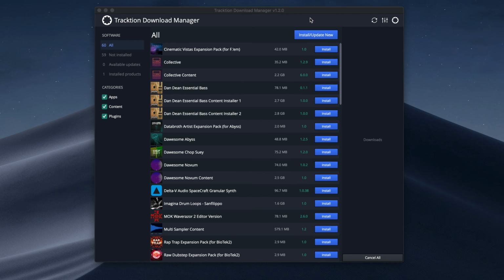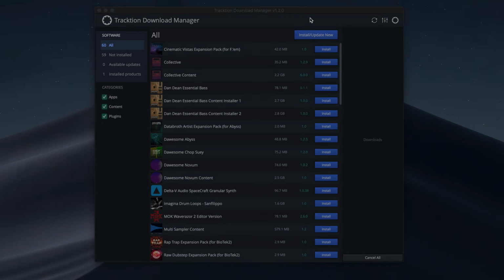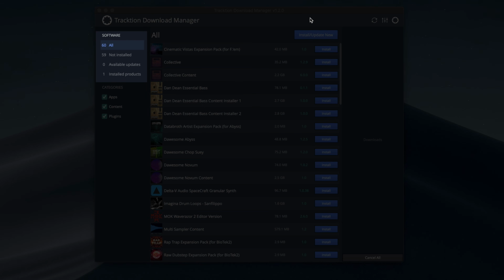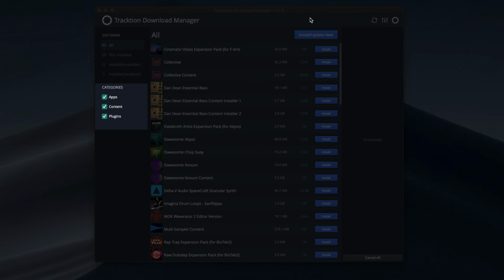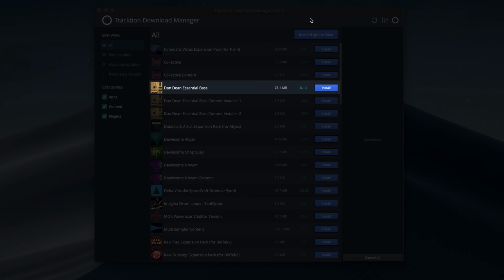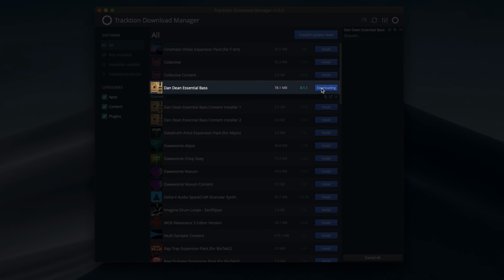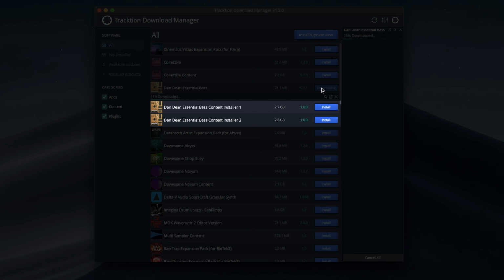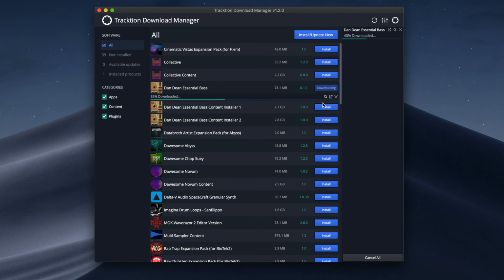Installing via the Download Manager is quick and easy. On the left side, make sure All is selected under Software and that Content and Plugins are checked under Categories. Next, find Dan Dean Essential Bass and click Install. Then find Content Installers 1 and 2 and install those.